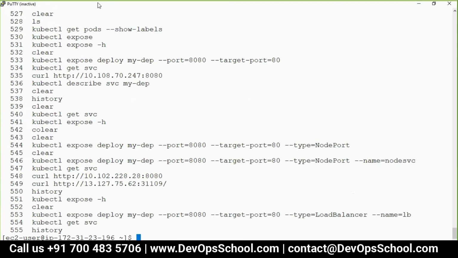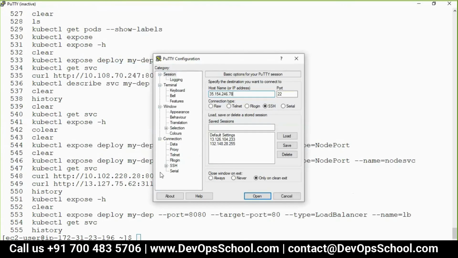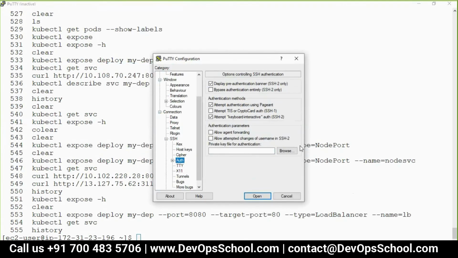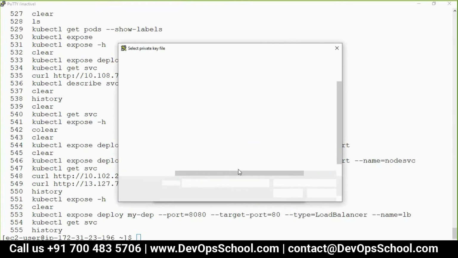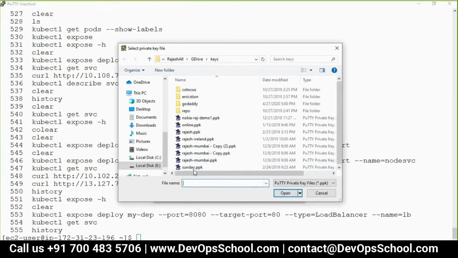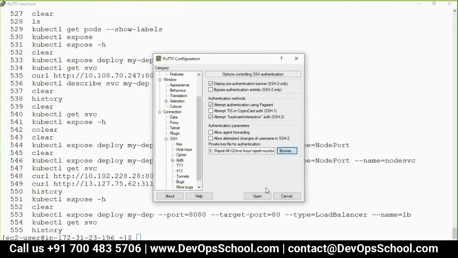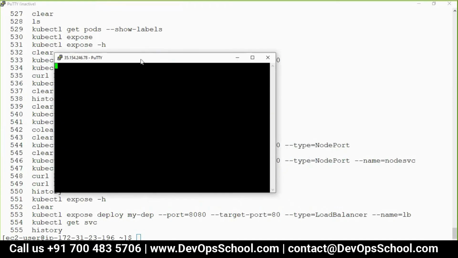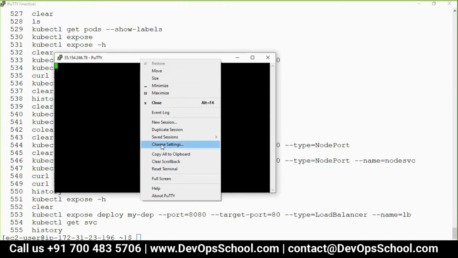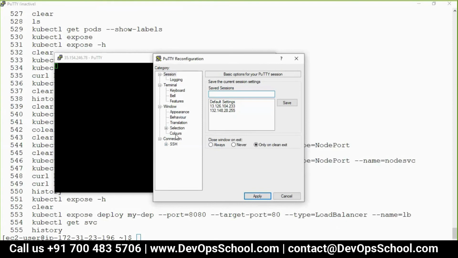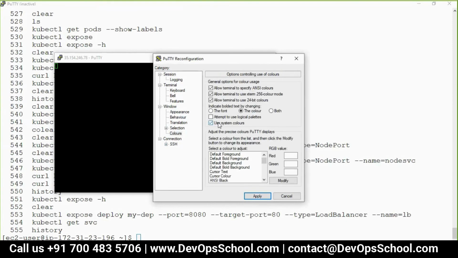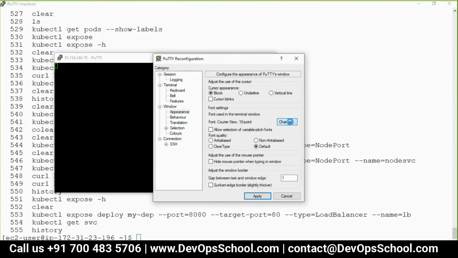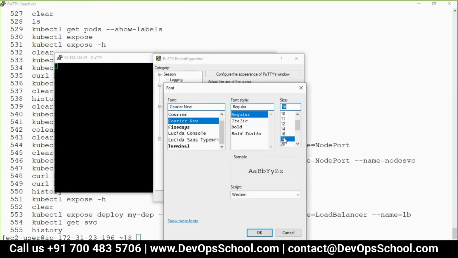So guys, let me show you. Nowadays the official documentation has become very nice. Earlier, when we started 4-5 years back, with Kubernetes we were suffering like anything. There was no documentation, nothing was working, lots of trials. So now everything is good.